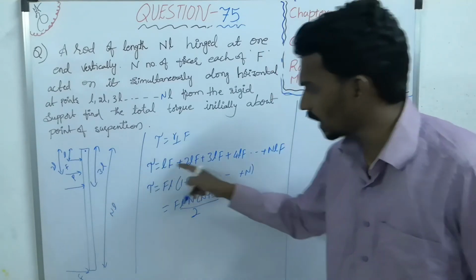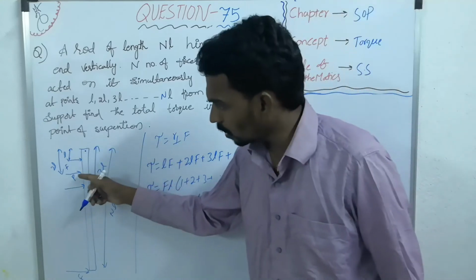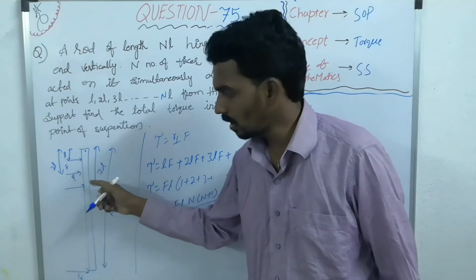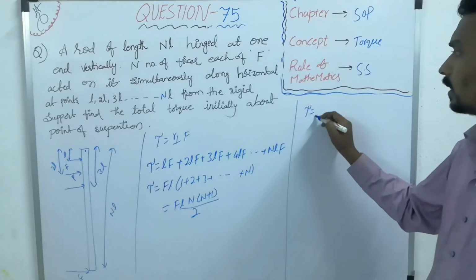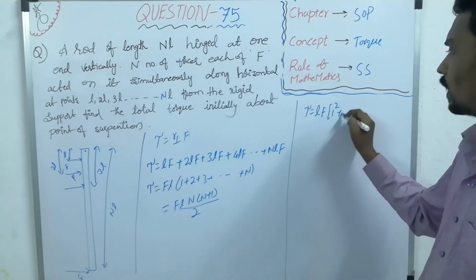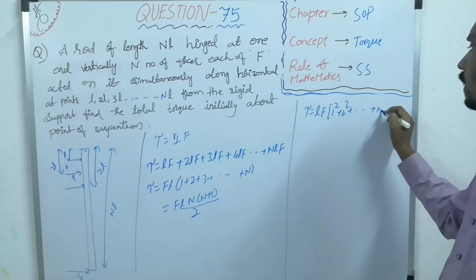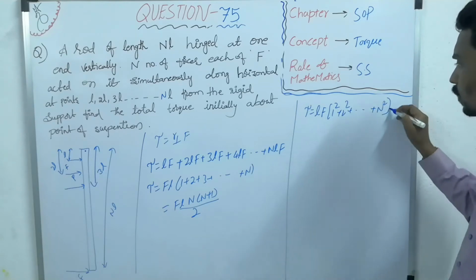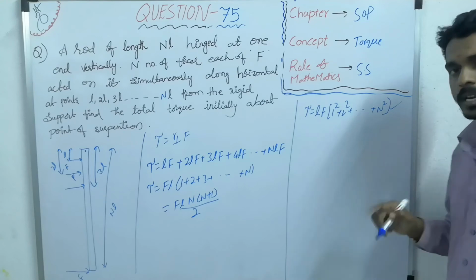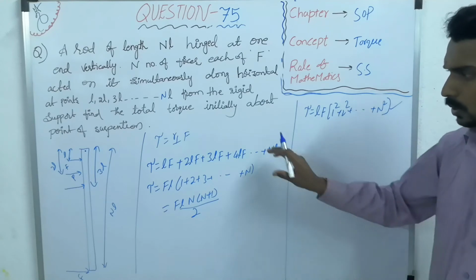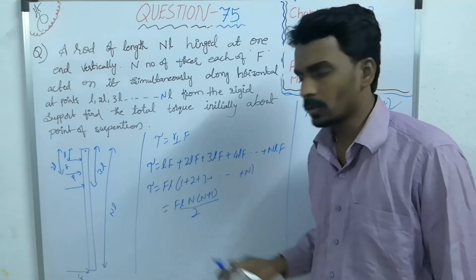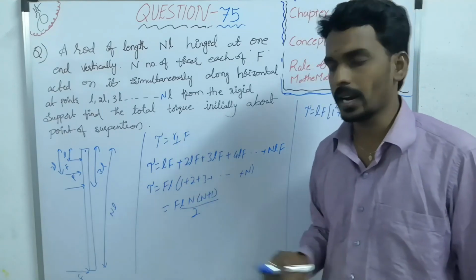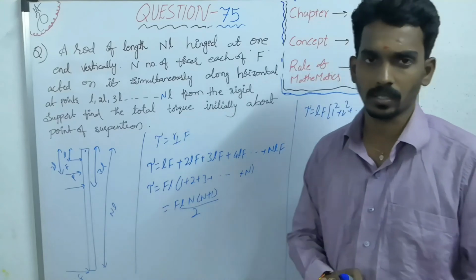For first force LF. But for second force 2F, 2L. For third force 3F, 3L. Like that, then it will become 1 square plus 2 square plus so on n square. Then you will have to use the sum of square of natural numbers. So this is how the force and torque concept you can understand in case of rigid body rotation.